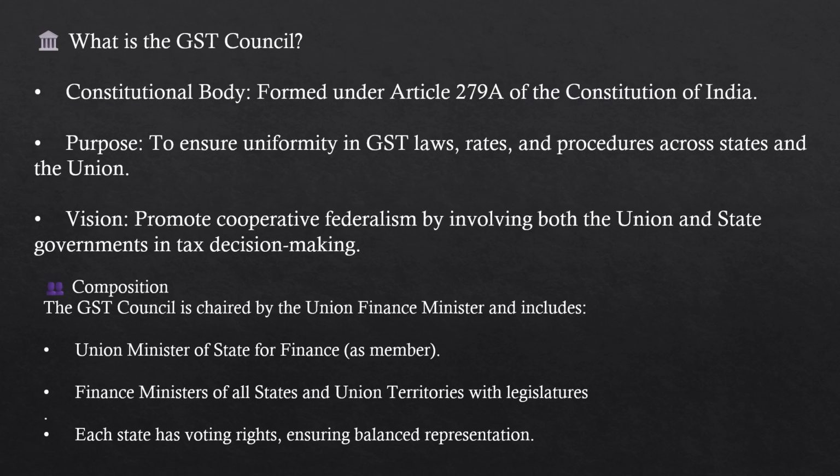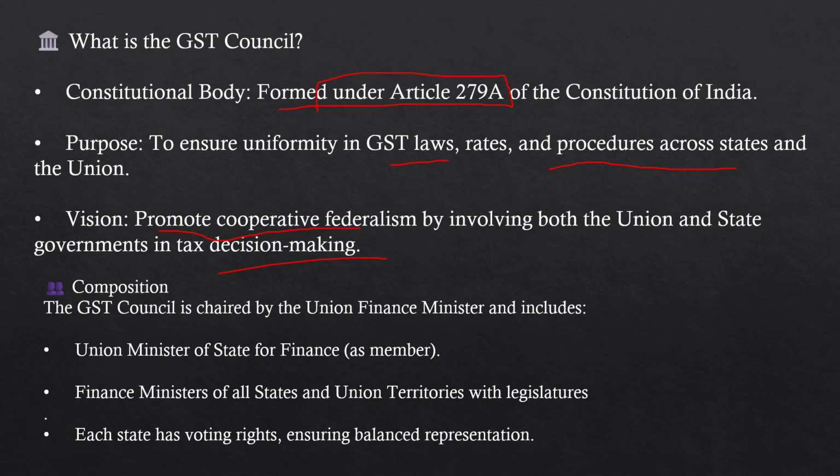About the GST Council. The GST Council is formed under Article 279A of the Constitution. Its purpose is to ensure uniformity in GST laws, rates and procedures across the states and the union. The vision of the GST Council is to promote cooperative federalism by involving both union and state governments in tax decision making.